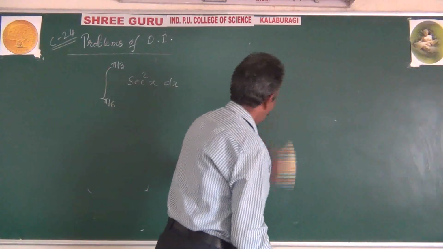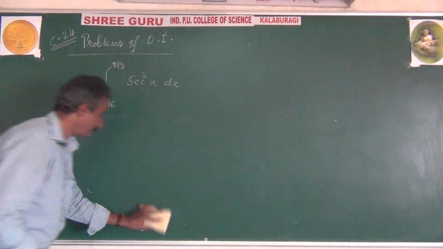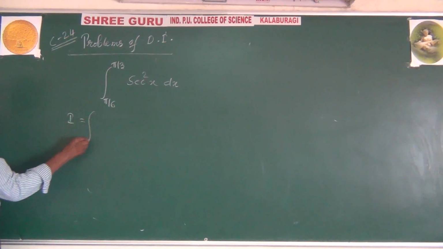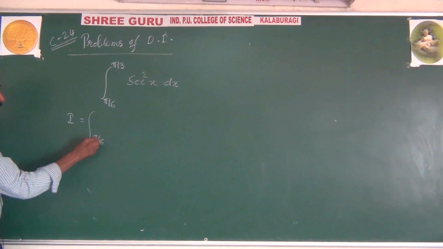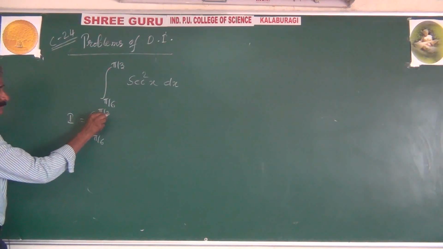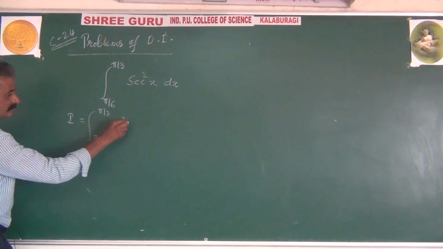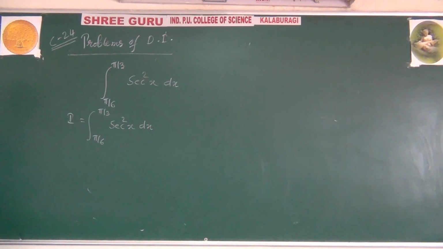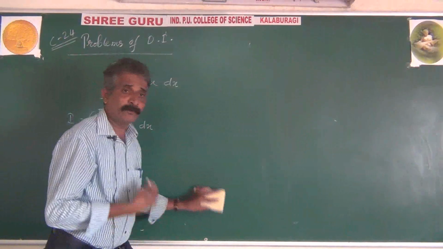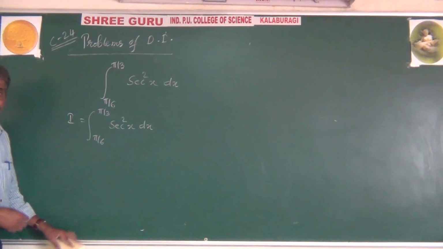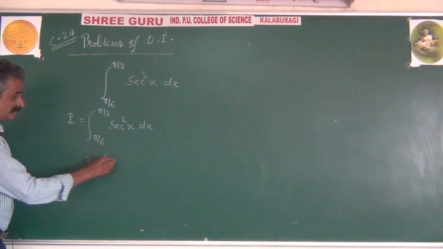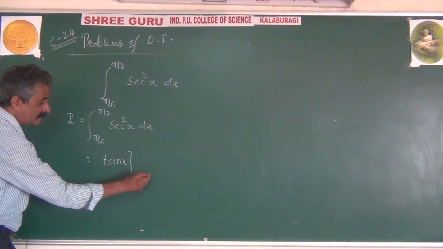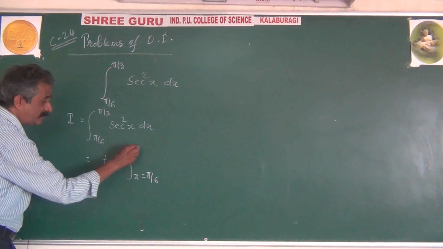Start with I. Let I equal to integration pi by 6 to pi by 3 of secant square x dx. But integration of secant square x has a direct formula. What is integration of secant square x? Tan x. Limits x equal to pi by 6 to x equal to pi by 3.